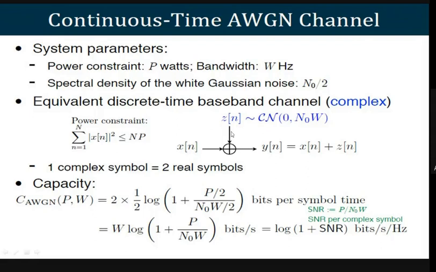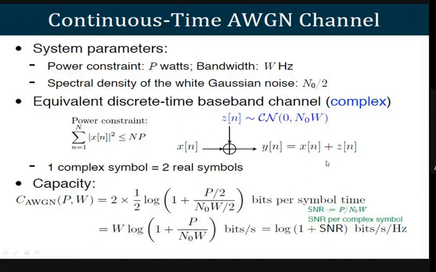You can see x of n is given as an input. There is always an additive noise z of n, which has a normal distribution with zero mean and variance N naught into W. So y of n is equal to x of n plus z of n. Y of n is your output and x of n is the input plus whatever noise has been added while traveling from the transmitter to the receiver side.